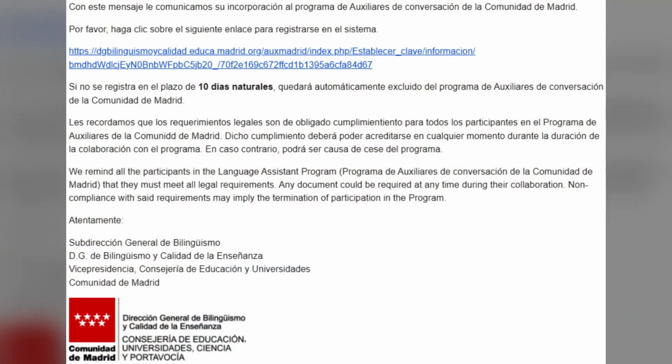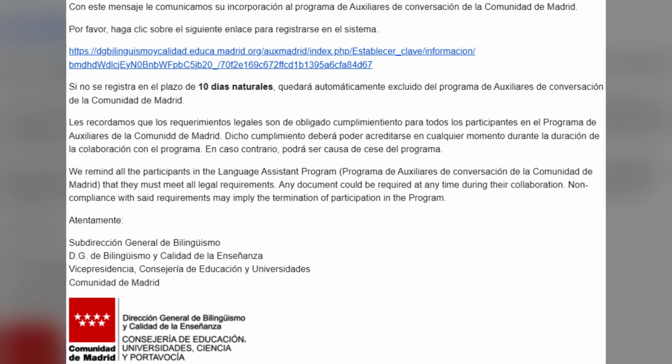So you're going to see this on the screen. That email is going to look like this, and it's going to be all in Spanish. But I'm going to translate it. It's going to say, with this message, we communicate to you your incorporation into the program of the Auxiliares de Conversación of the Community of Madrid. Please click in this following link to register in the system. And then here's the link.